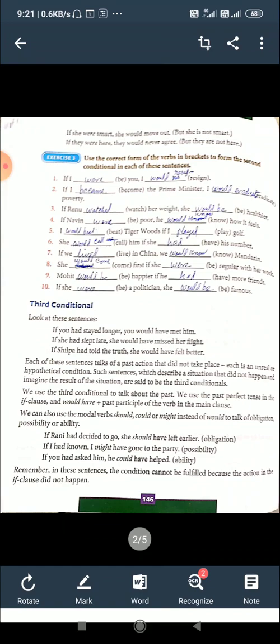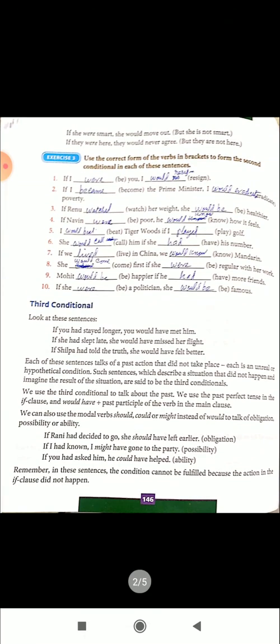So third conditional is unreal or impossible or hypothetical, guessing. Such sentences which describe a situation that did not happen and imagine the result of the situation are said to be the third conditionals.